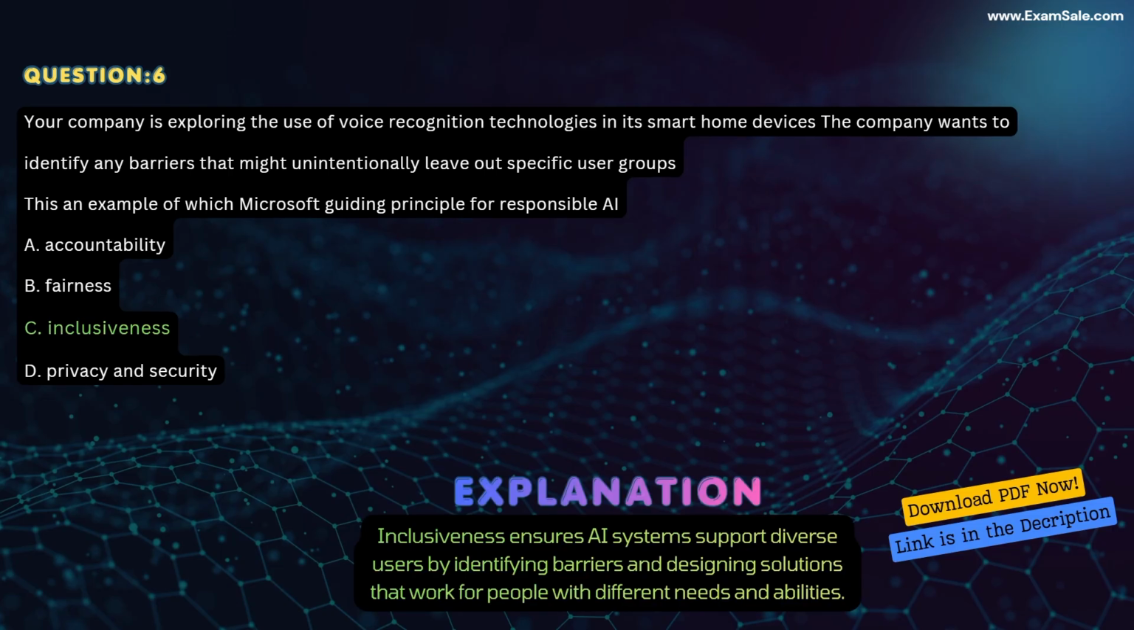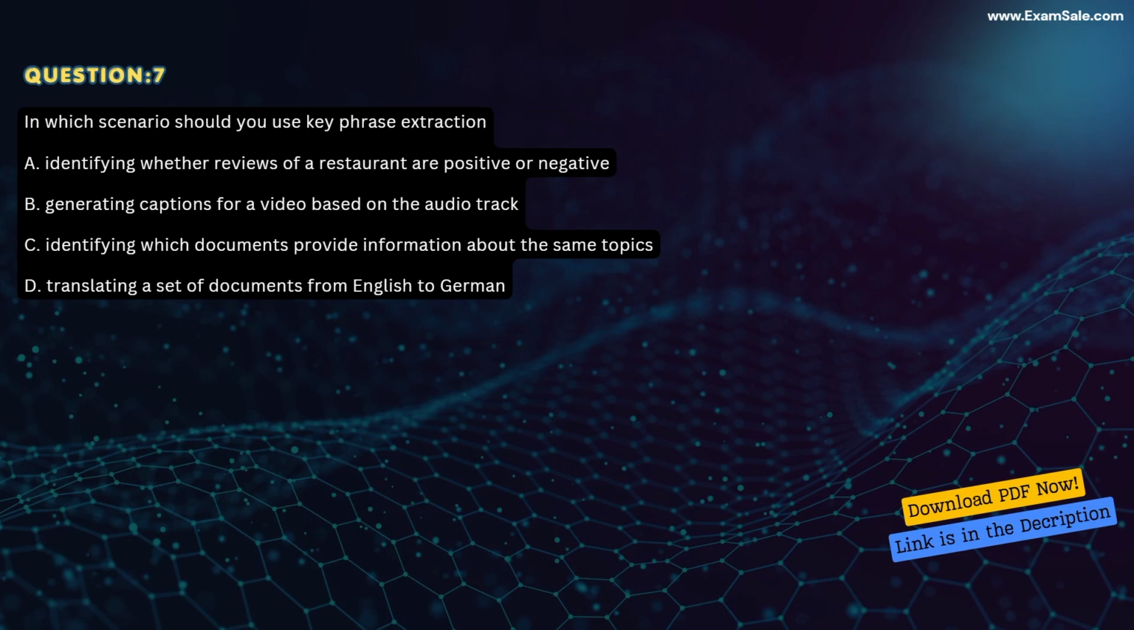Explanation: Inclusiveness ensures AI systems support diverse users by identifying barriers and designing solutions that work for people with different needs and abilities. Question 7.